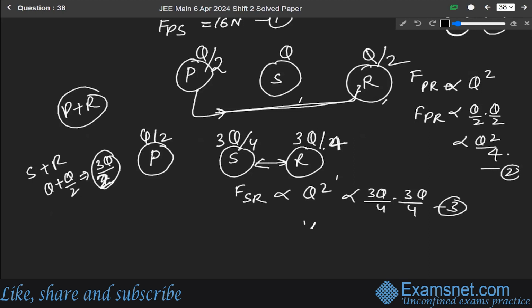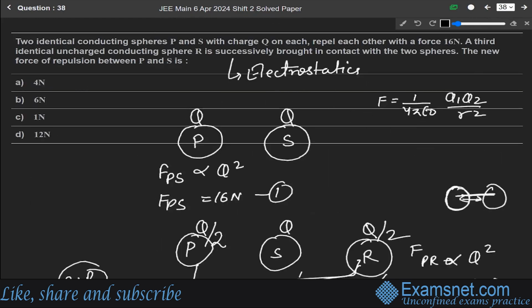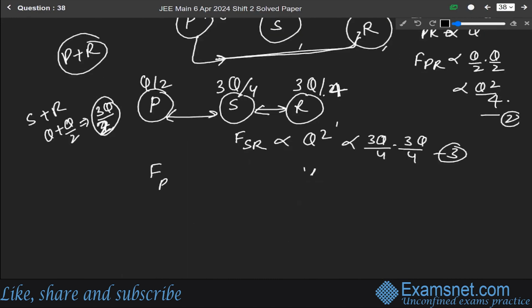So now the force between P and S, because in the question we are asked to find the force of repulsion between P and S. For P and S, the force will be directly proportional to Q square from Coulomb's law. So it will be Q by 2 into 3Q by 4.